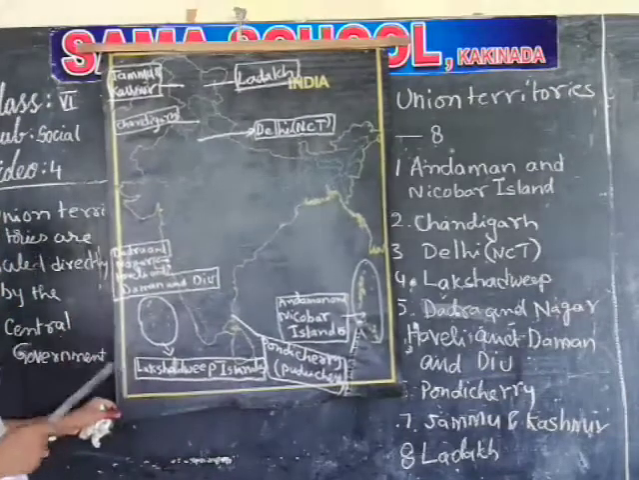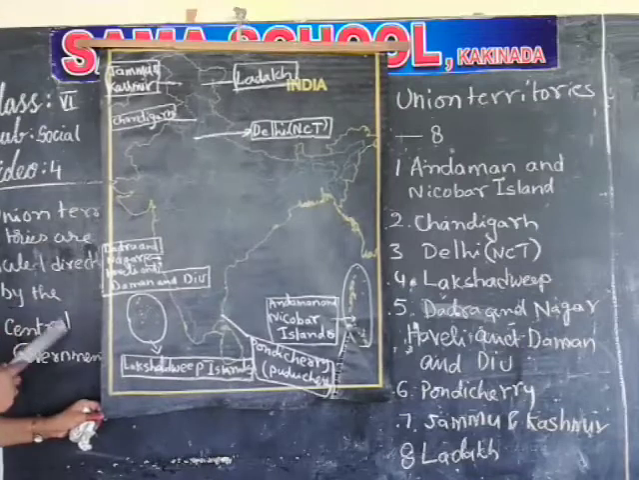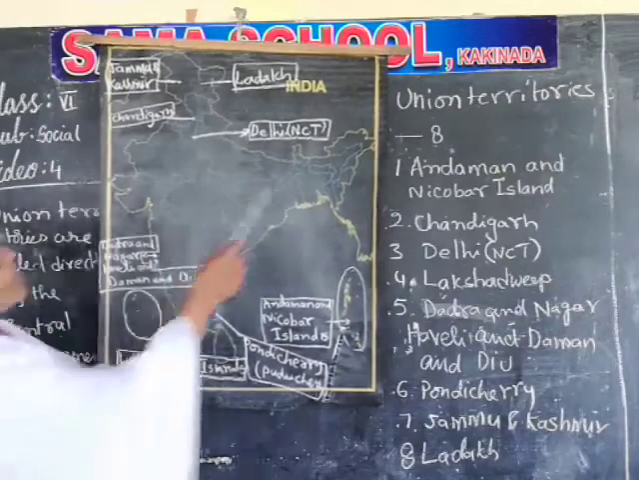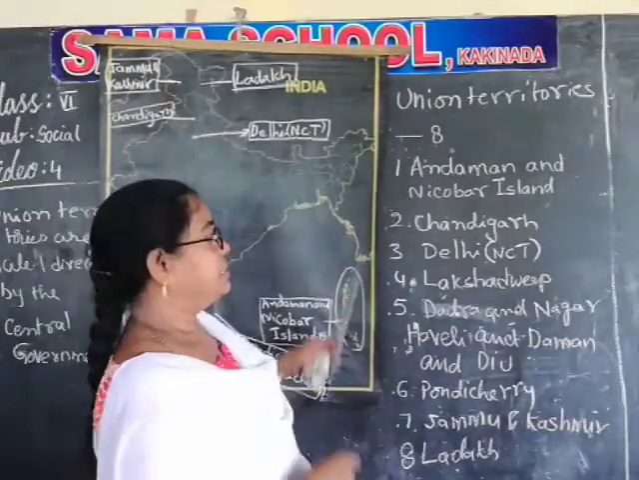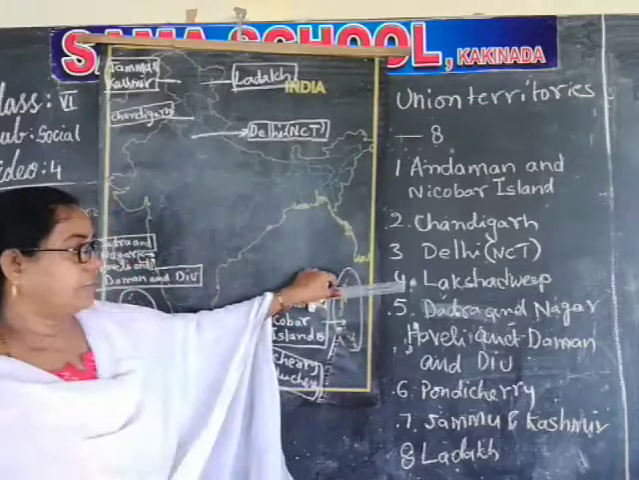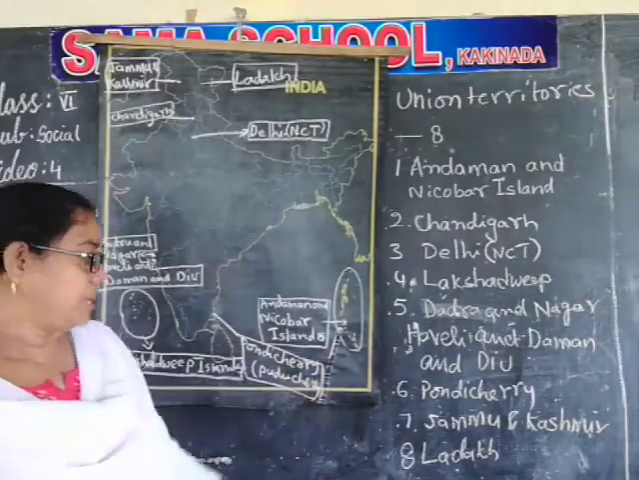So again I am going to say union territories are ruled directly by the central government. There are 8 union territories. They are Andaman and Nicobar Islands, Chandigarh, Delhi, Lakshadweep, Dadra and Nagar Haveli, Pondicherry, Jammu and Kashmir, and Ladakh.